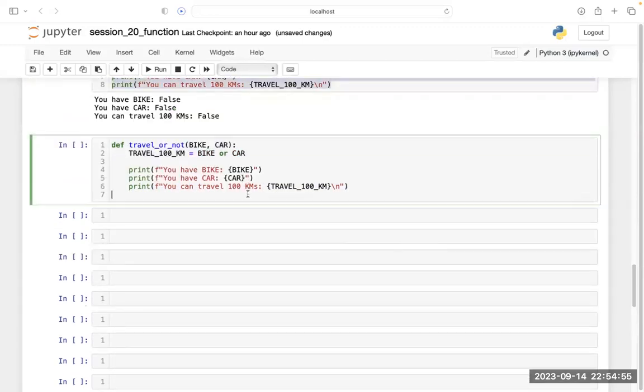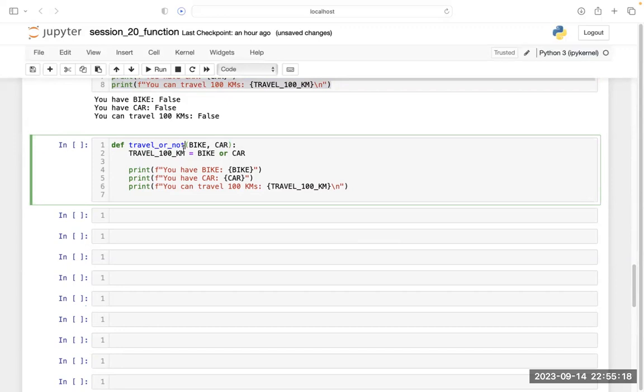I haven't changed anything. But this time, I am first writing one function. I am defining this name. You can define any name. I have defined this travel or not. You can write whatever name you want, but we usually write the name in such a way that it conveys the intention of what we are going to do.